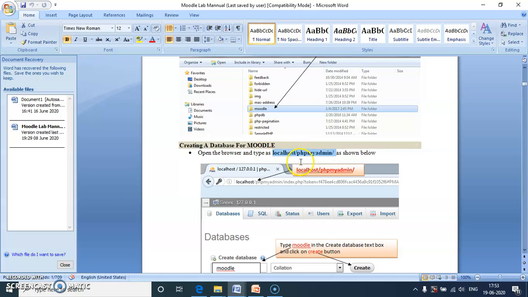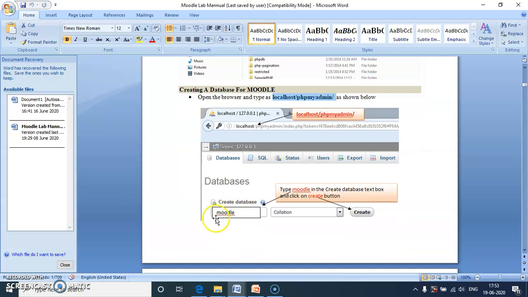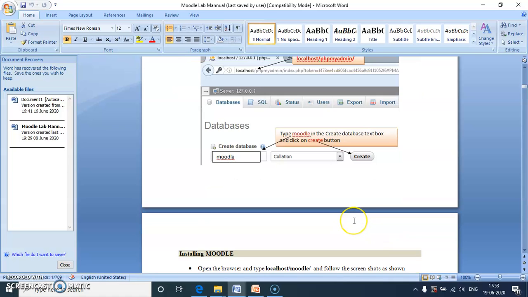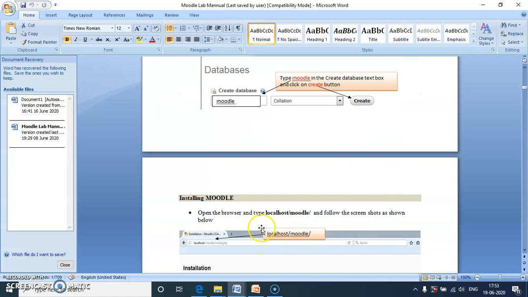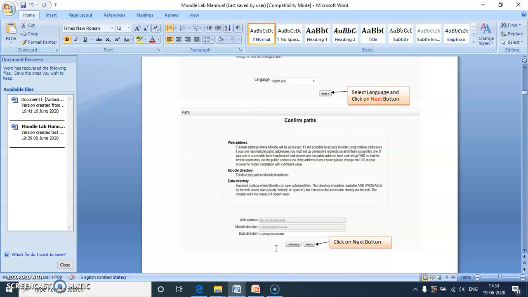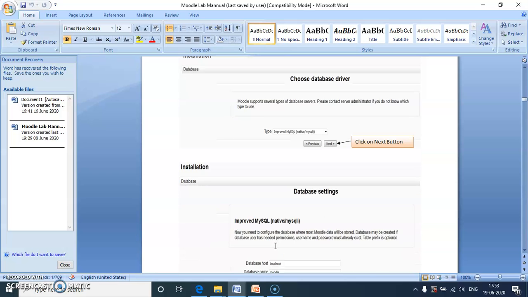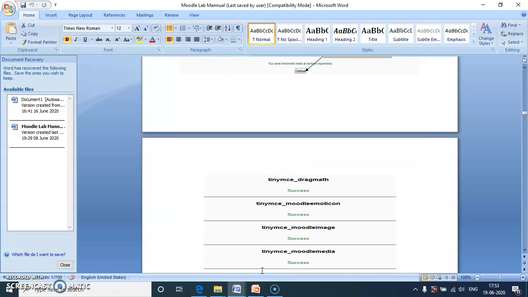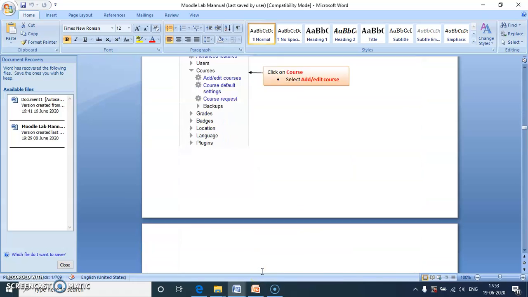If you give it in the browser, we get this place to create a database. In this we type Moodle and click the create button. After that, how to install Moodle? We open the browser and type localhost/moodle. If we type this, we get the installation procedure. In this procedure, we give the username and password for our Moodle environment.